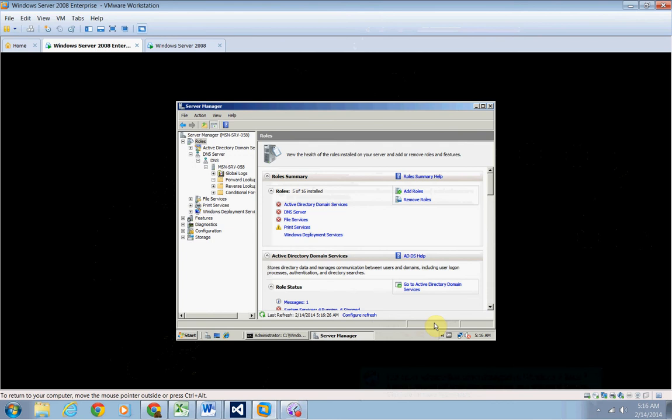Okay, click Active Directory Domain Services to view the ADDS summary pane. Leave Server Manager open for the next activity. In the next activity we actually run dcpromo.exe.